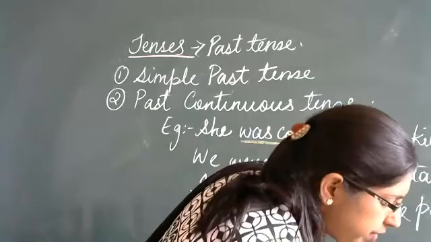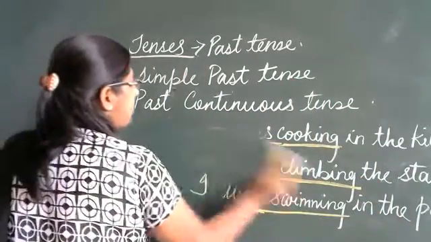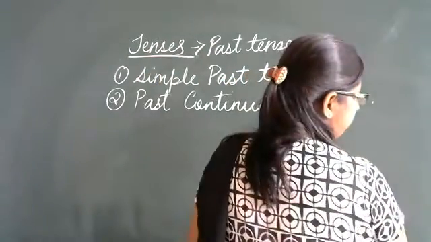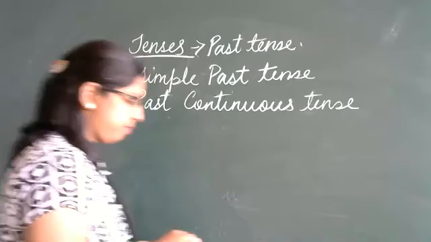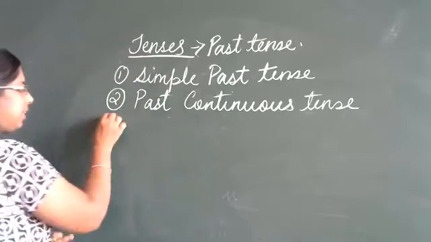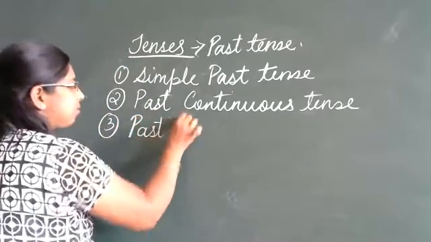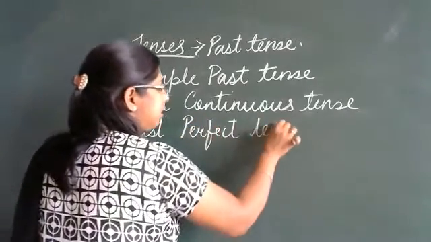So now we will go to the next part, that is past perfect tense.